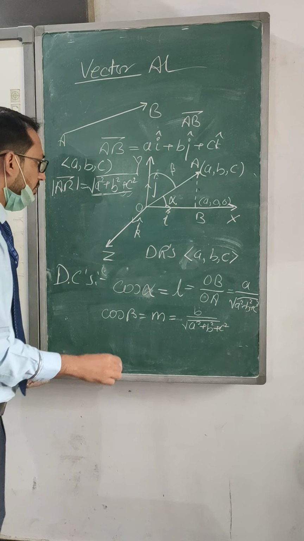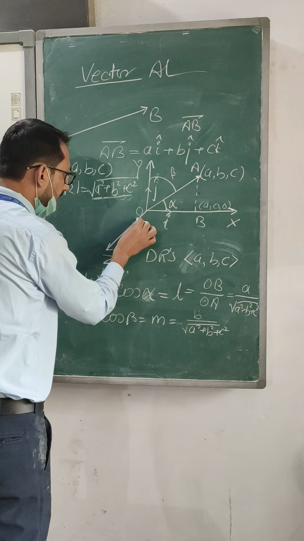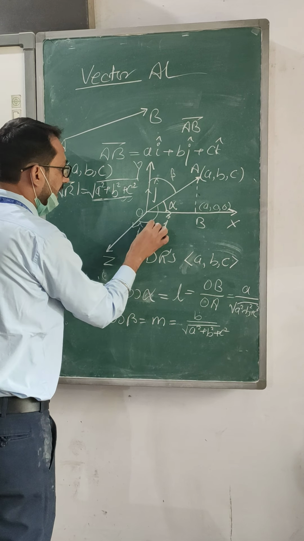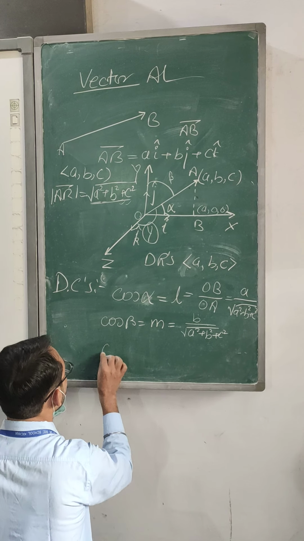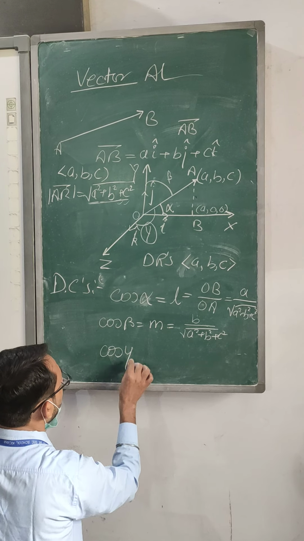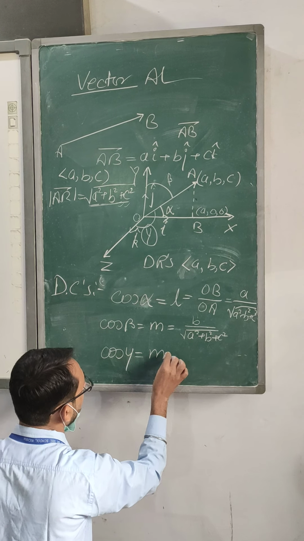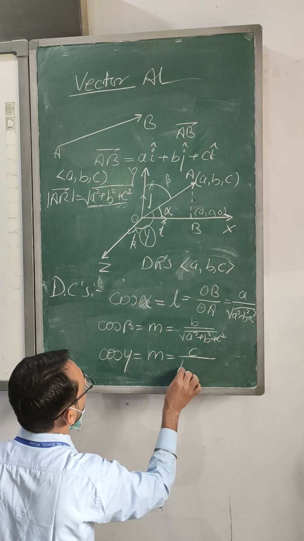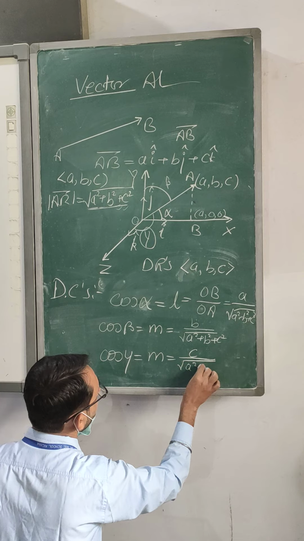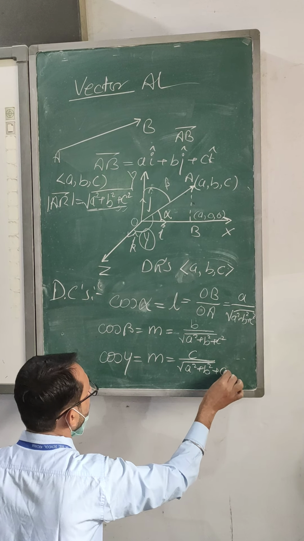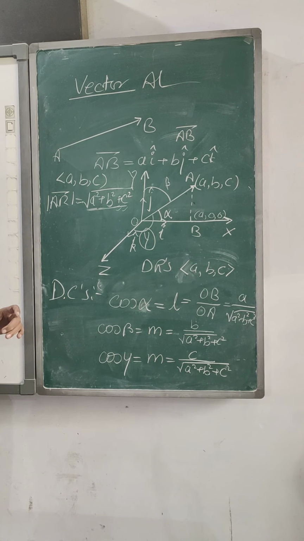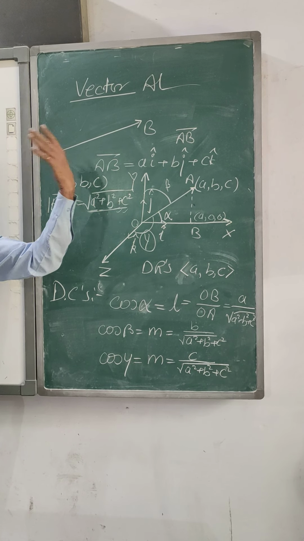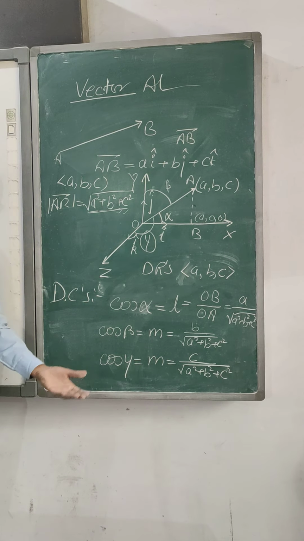Now the direction cosine of the z-axis: the angle made by the line with the z-axis is gamma, and cos gamma equals C upon under root A square plus B square plus C square. These are the direction cosines of the vector with the x-axis, y-axis and z-axis.